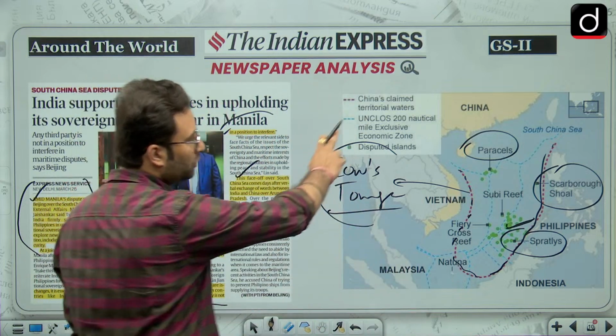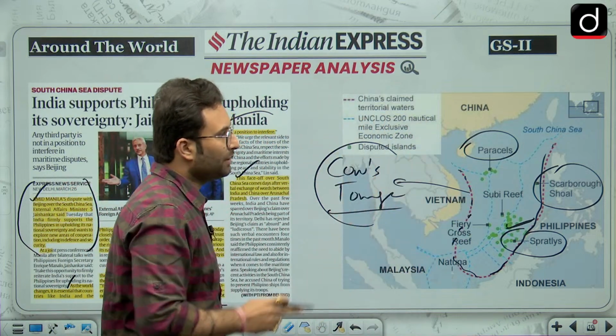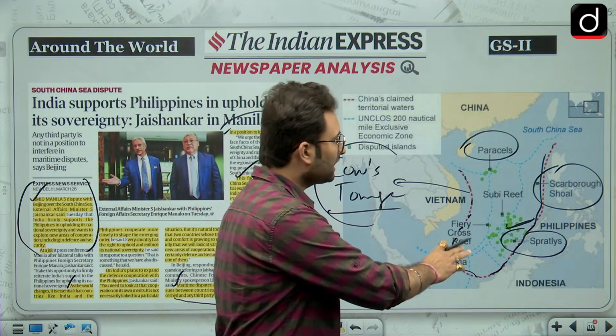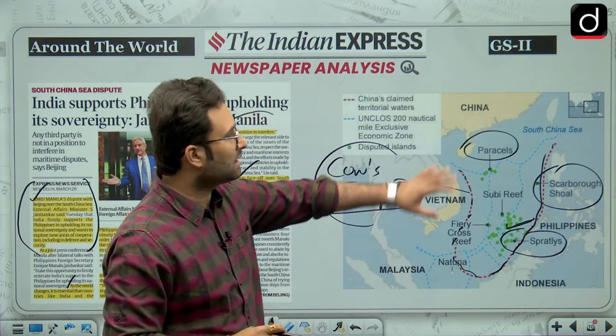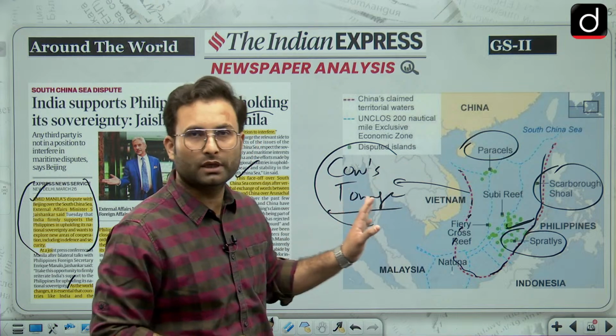I would want you to remember this particular map. Paracel Islands, Scarborough Shoal, Spratly Islands, and these particular areas are quite important. That is the cow's tongue.